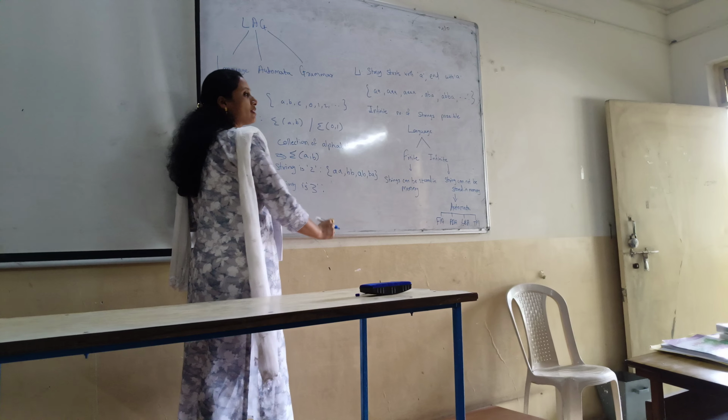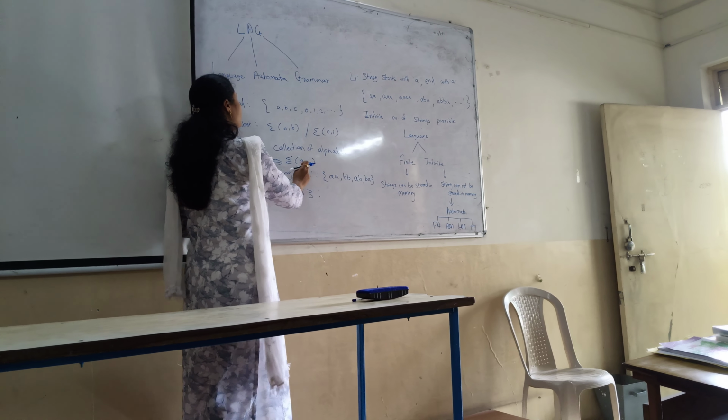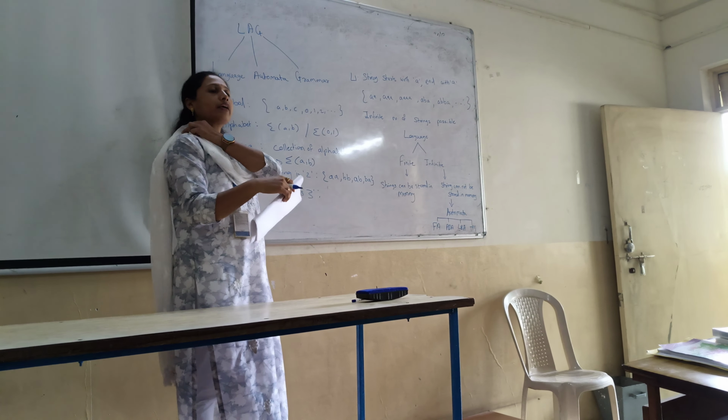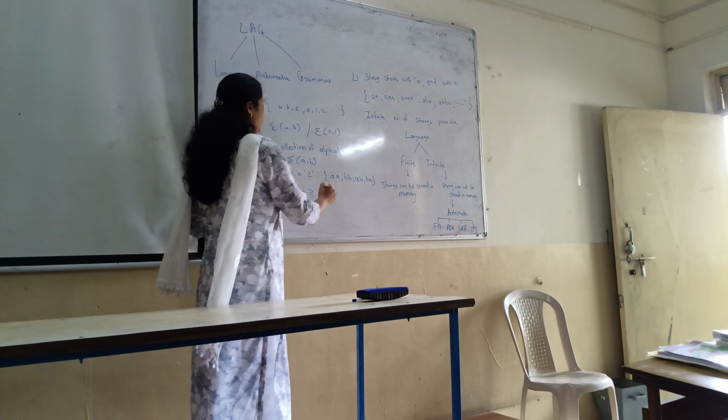Now the length of the string is 3. The input is given, sigma {A, B}. What can be in the set?